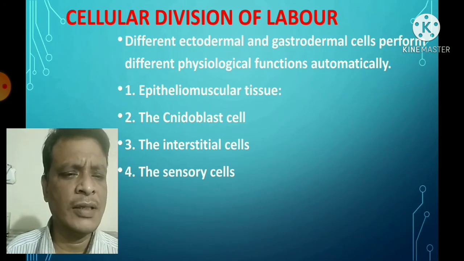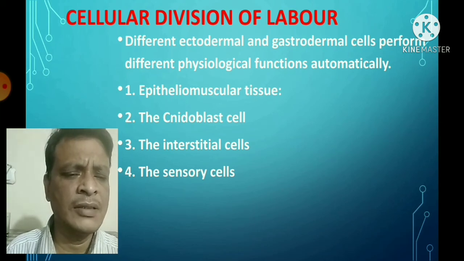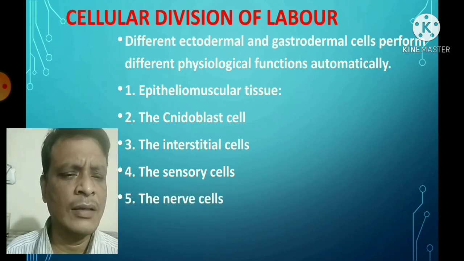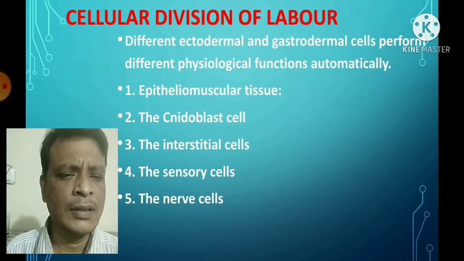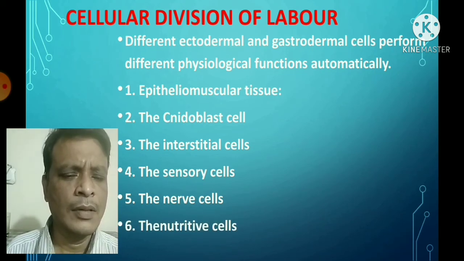Now the 4th, the sensory cell. The sensory cell is found both in the epidermis and the gastrodermis, and it is responsible for receiving the impulse and transmitting it to the nerve cell. Number 5, the nerve cell. The nerve cell is a specialized type of cell which receives the nerve impulse from the sensory cell and responds accordingly. This cell also coordinates the whole functions of the hydra.